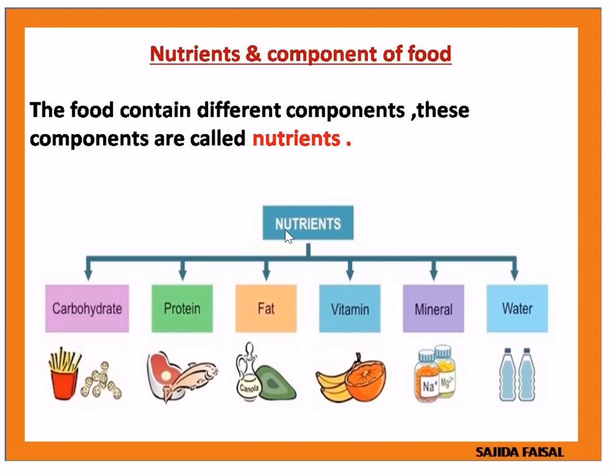We have to know what the nutrients are: carbohydrate, protein, fat, vitamins, minerals and water. Let us revise: carbohydrate, protein, fat, vitamins, minerals and water. These are the nutrients. Then we have to know which food items contain carbohydrate, which contain protein, and all we have to learn in this chapter.